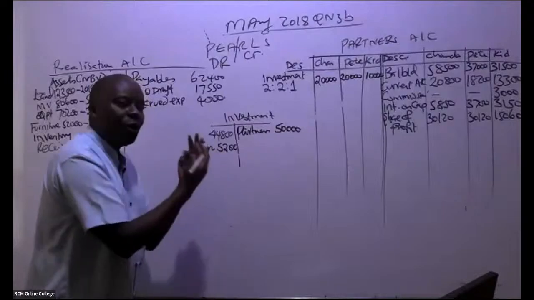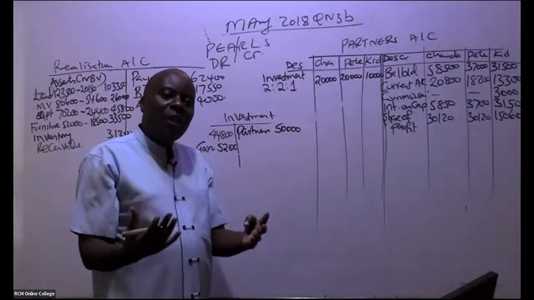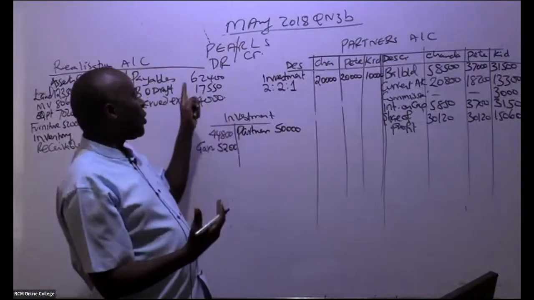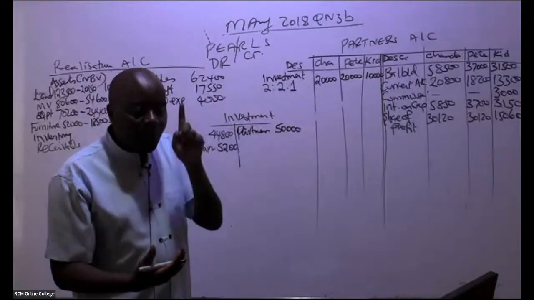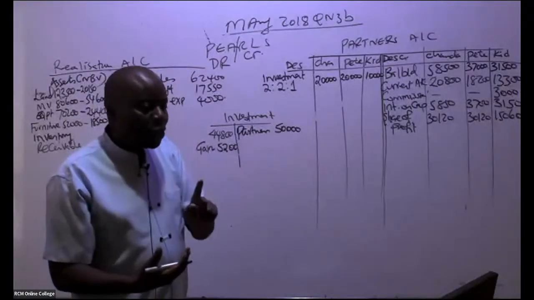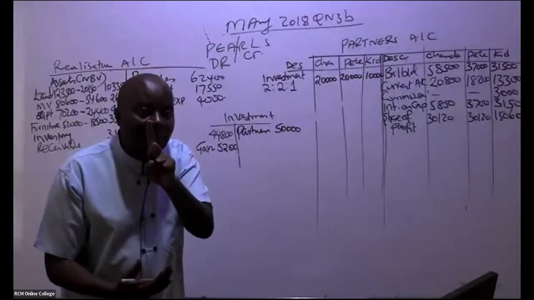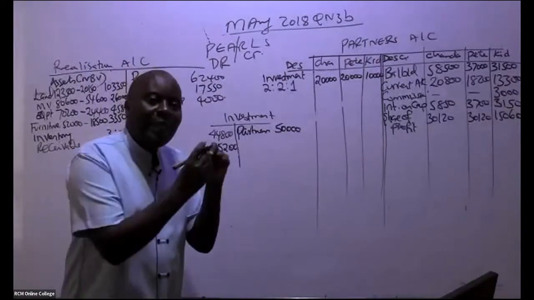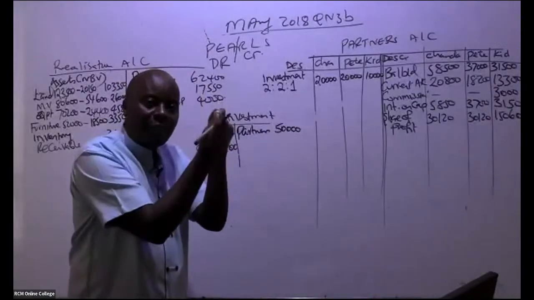Any gains on these assets that you get, ladies and gentlemen, shall always be transferred to the realization account, because your realization account acts like a P&L. So you've gotten a gain here, you debit this account and then you credit the P&L.